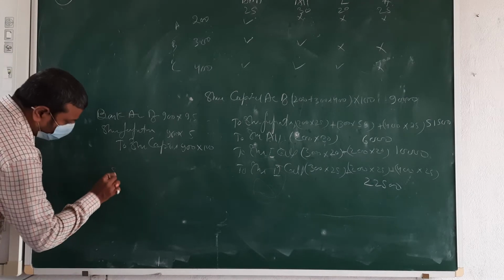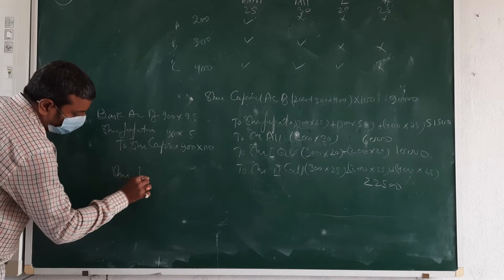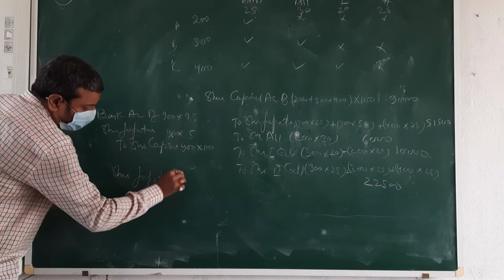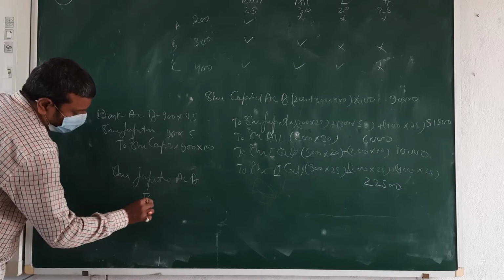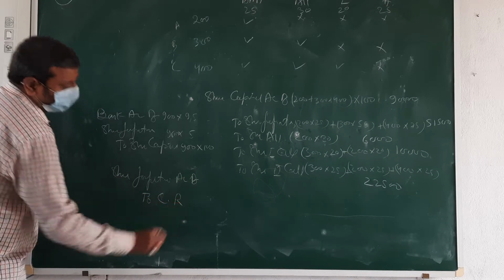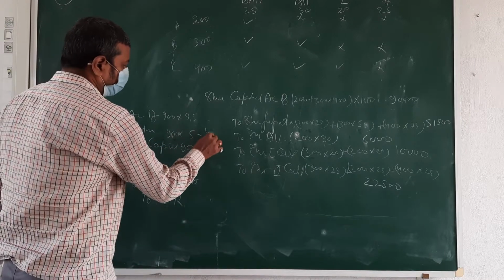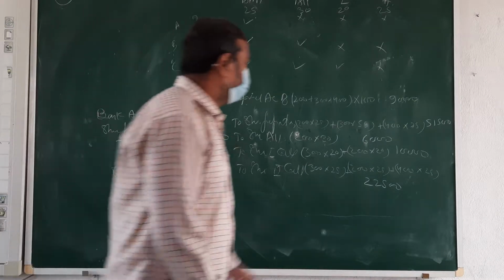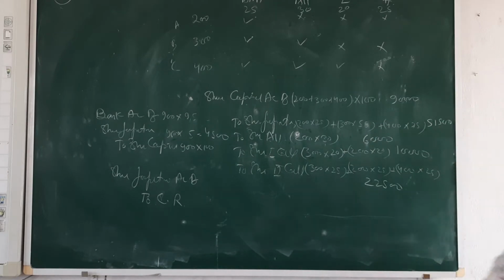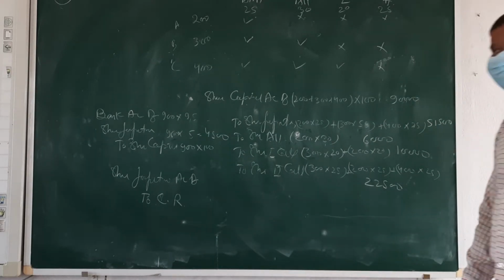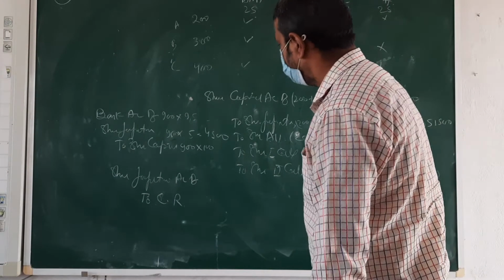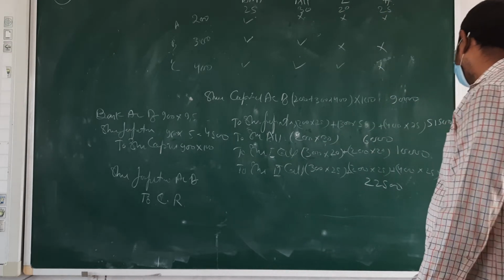And the entry is, beta: share forfeited account debit to capital reserve. And now going to calculate that amount: 900 into 5. And this full amount is 51,500. 51,500 less 4,500.